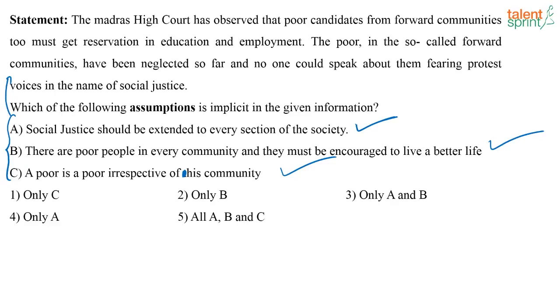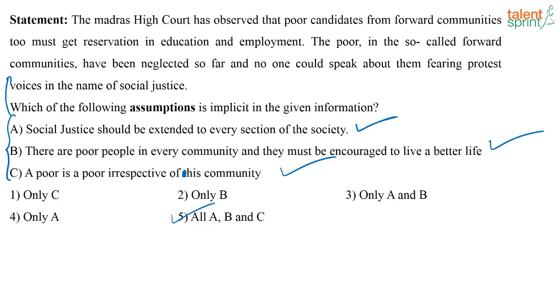So what will be your answer? Your answer will be all A, B and C. Option 5. All A, B and C. See, what are they trying to say in the statement? They are saying that poor people, whichever community they belong to, even if they belong to forward communities, should get reservation in education and employment. Right? So all of these three are in line with that.